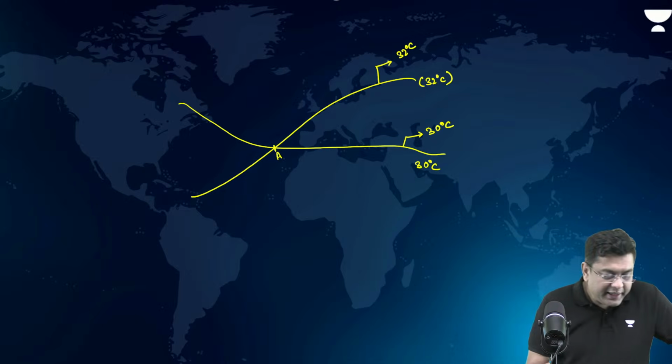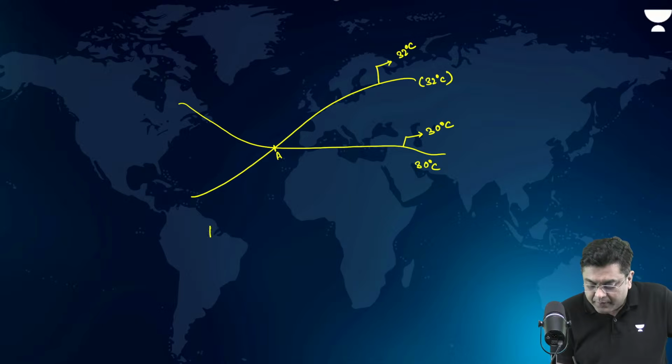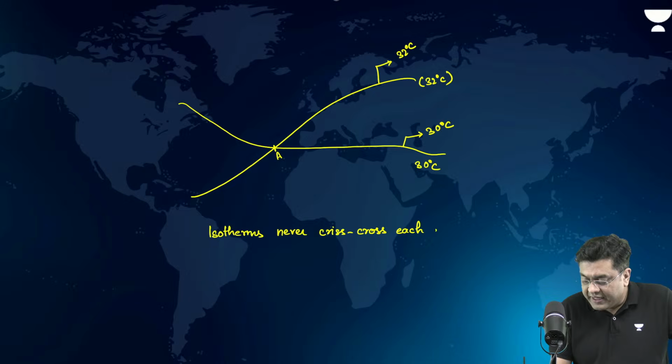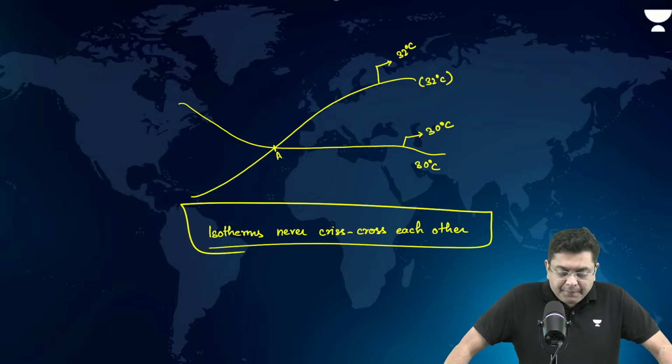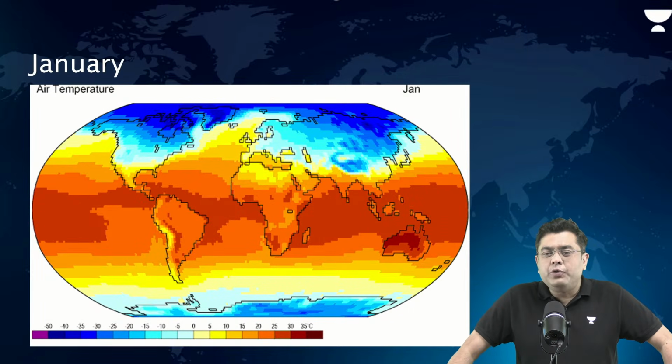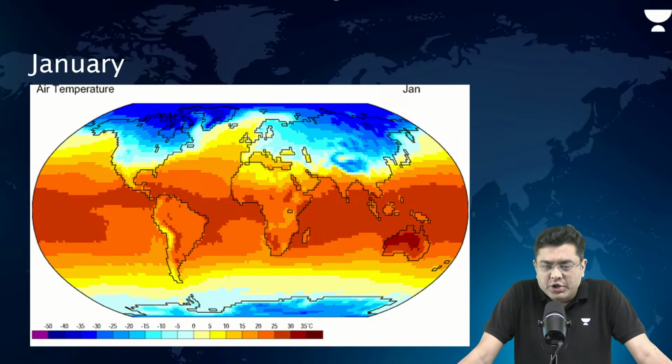So that is why isotherms never crisscross each other. Okay? They never tend to crisscross each other. Remember that. Now, here basically what you see is the thermal image.